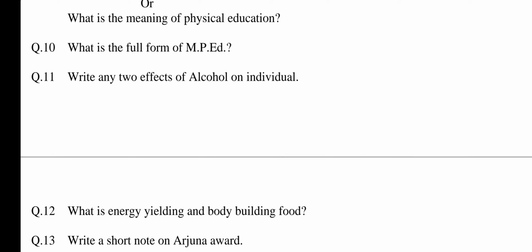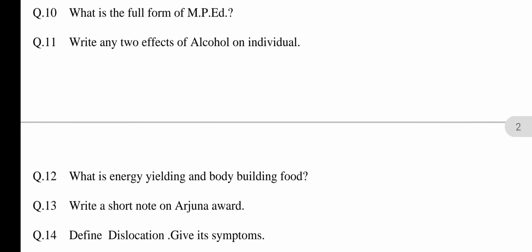Question number 10. What is the full form of MPET? This question is related to chapter number 4, Career Aspect in Physical Education. The answer may be the full form of MPET is Master in Physical Education. Question number 11. Write any two effects of alcohol on individual. This question is related to chapter number 5, Health and Family Education. The answer may be the two effects of alcohol are as listed below.